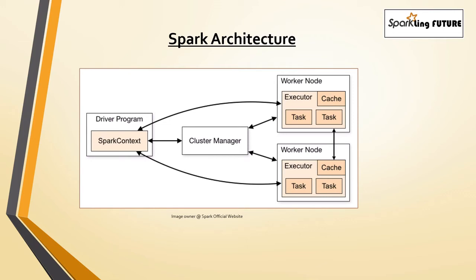So for each RDD the graph will be created, and for each job this DAG will be built, and then the DAG scheduler divides the DAG graphs into multiple stages, and each stage is internally divided into tasks. And the DAG scheduler transfers the task set to the task scheduler, which is responsible for scheduling the tasks on the cluster.